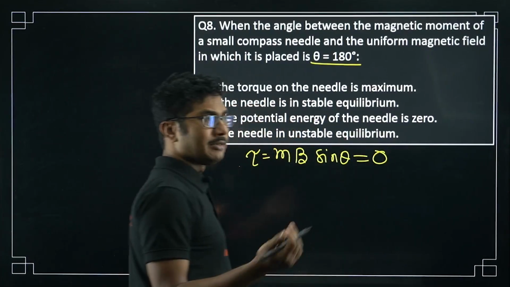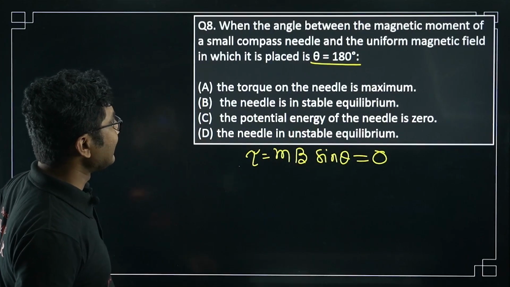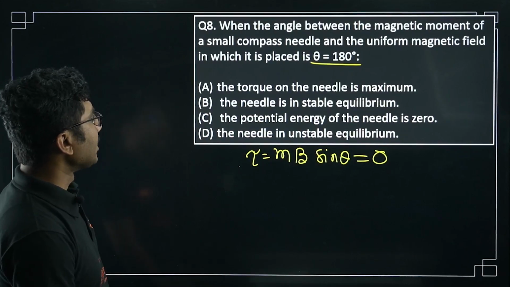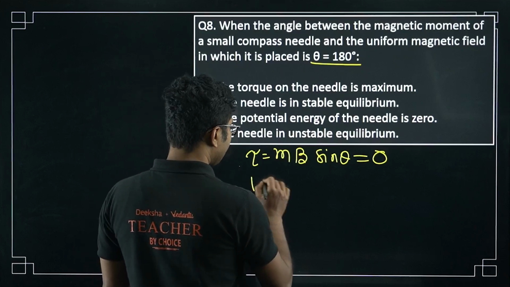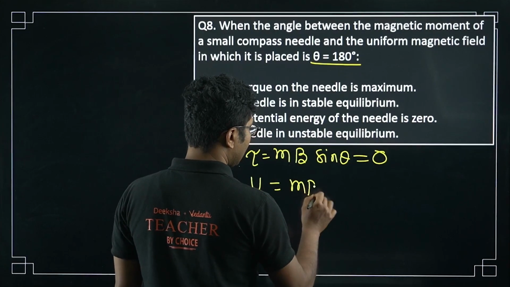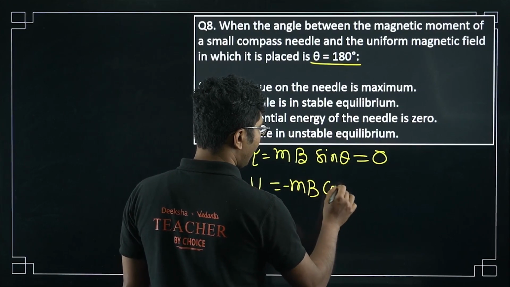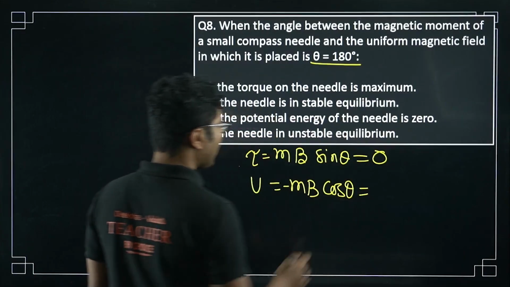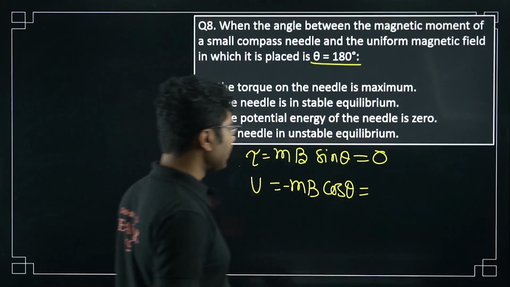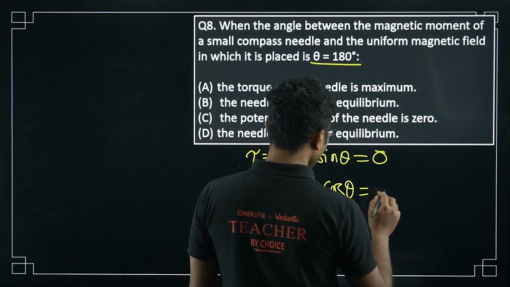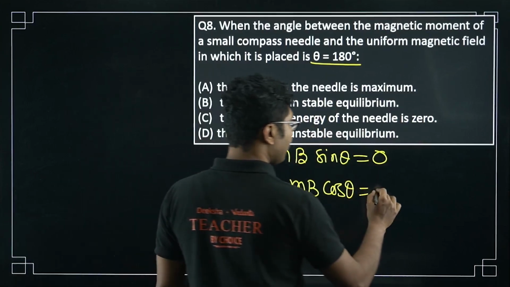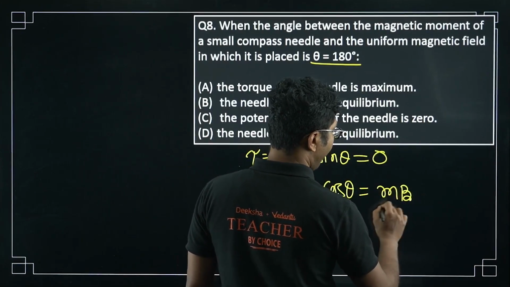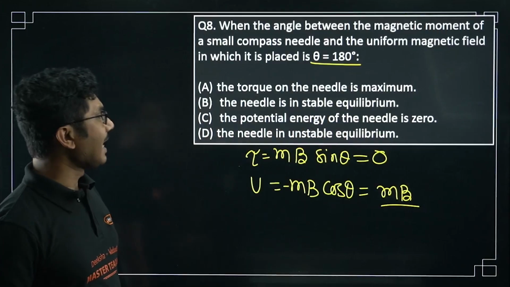So torque is minimum. The needle is in stable equilibrium. The potential energy of the needle is 0. What is potential energy? Potential energy is minus mB cos theta. Now cos 180 degree is minus 1, so it will be plus mB. The needle is in unstable equilibrium.